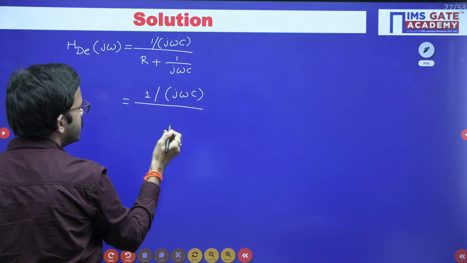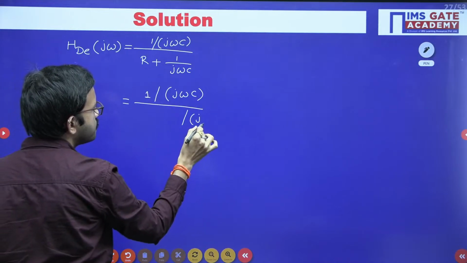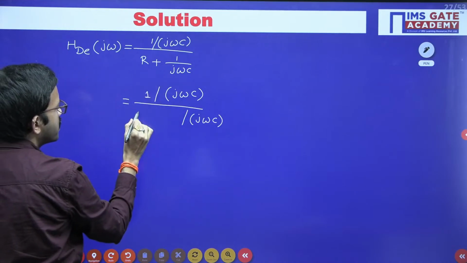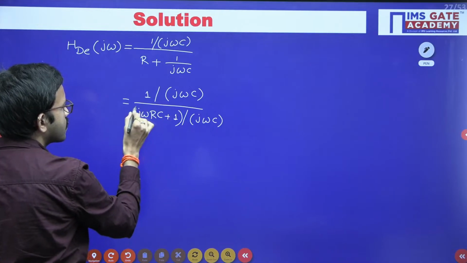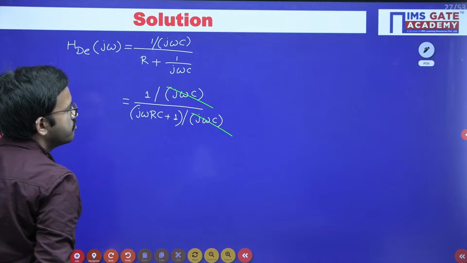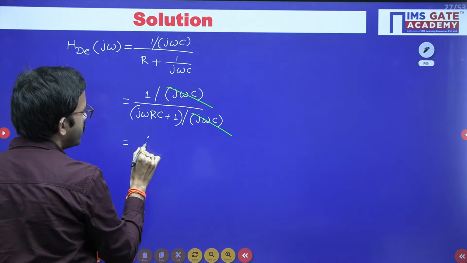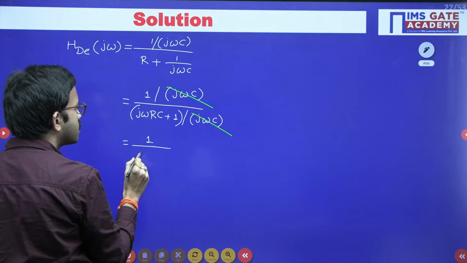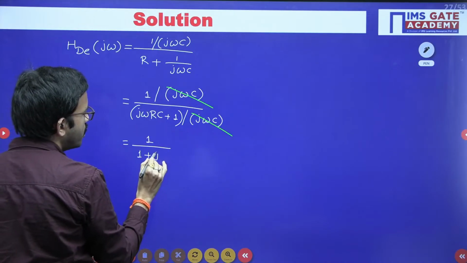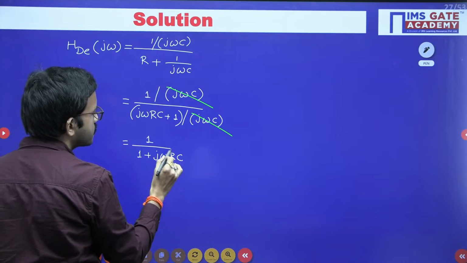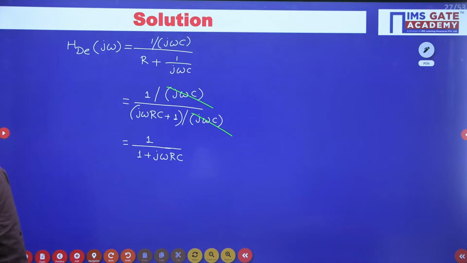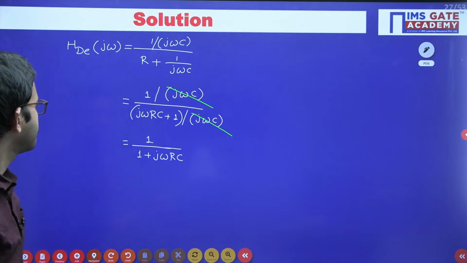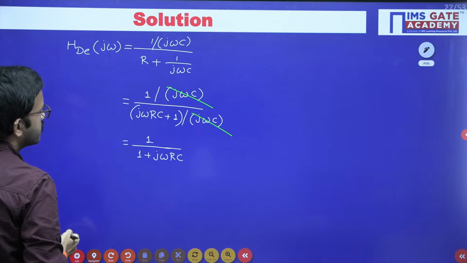Here you can take j omega C as the LCM, then R into j omega C. For the timing I am writing it as j omega RC plus 1. Here the j omega C term will get cancelled. You are going to get 1 divided by 1 plus j omega RC. Upendra, you can cross check once. So 1 by 1 plus j omega RC, right?